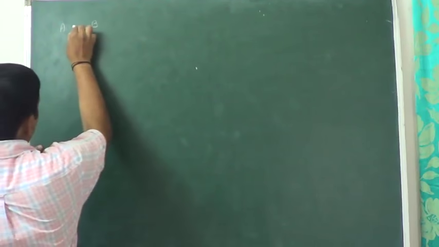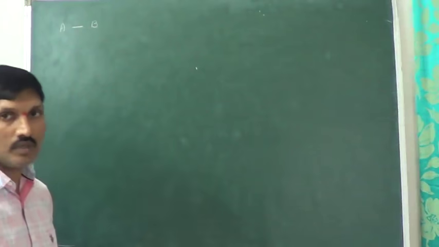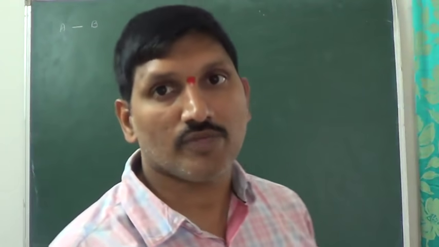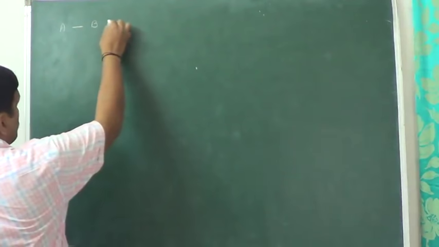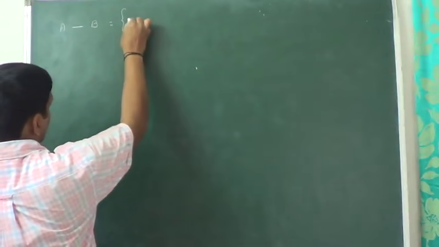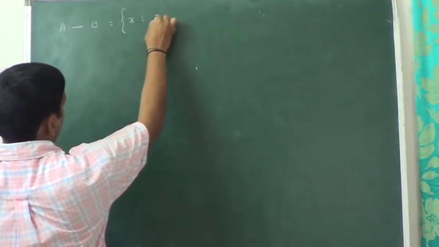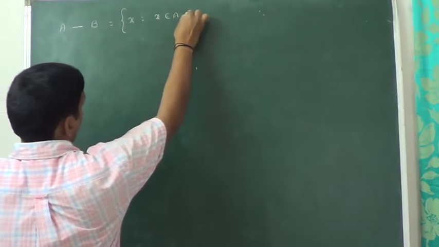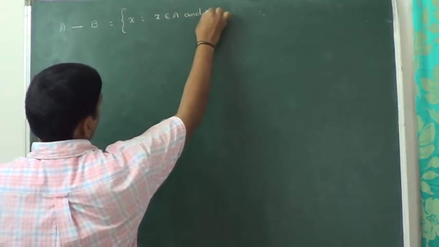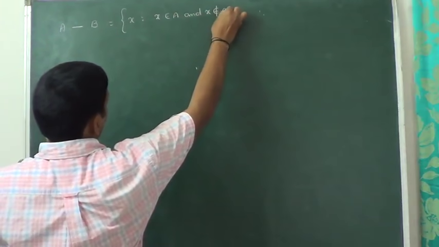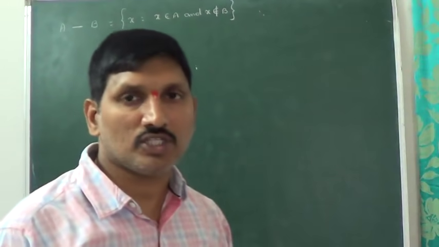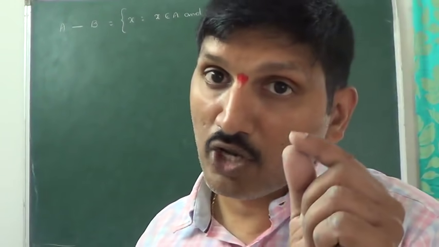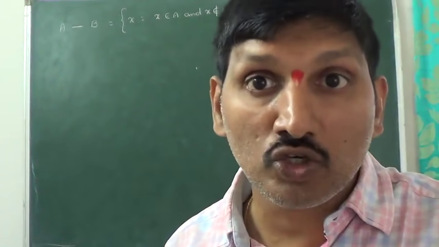The difference of A and B is denoted by A minus B. From A we are removing the elements of B. A minus B is equal to {x such that x belongs to A and x does not belong to B}.